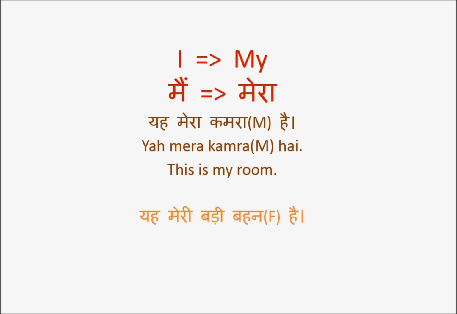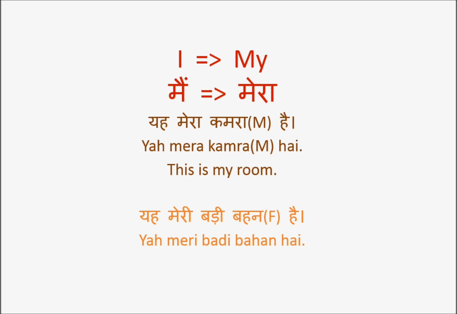Now going on to मेरा और मेरी. बहन, sister, naturally female gender, feminine, correct? So यह मेरी बड़ी बहन है. Now you're telling a little more, badi is an adjective, right?